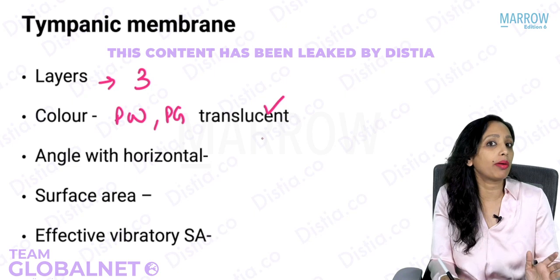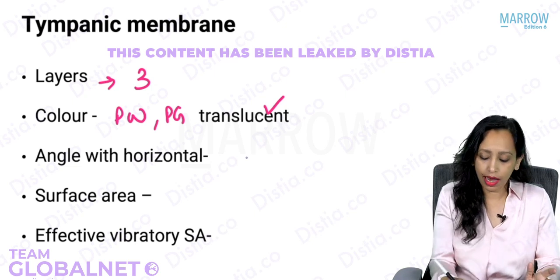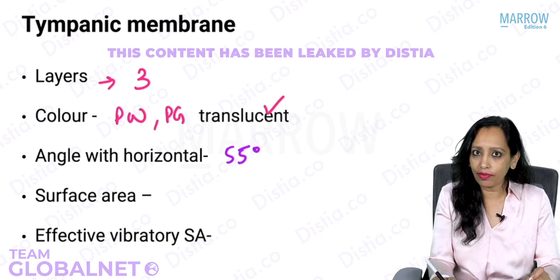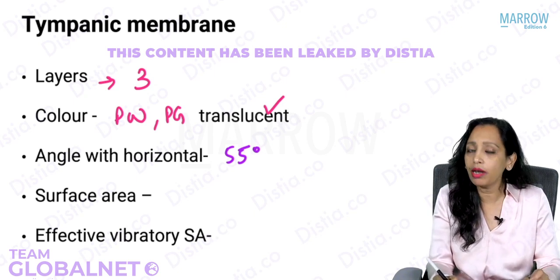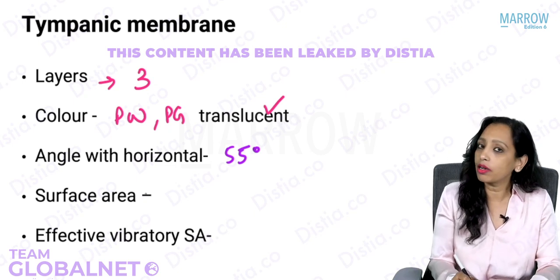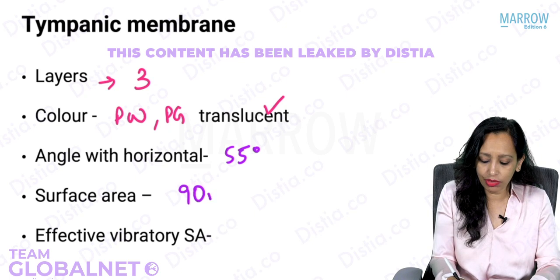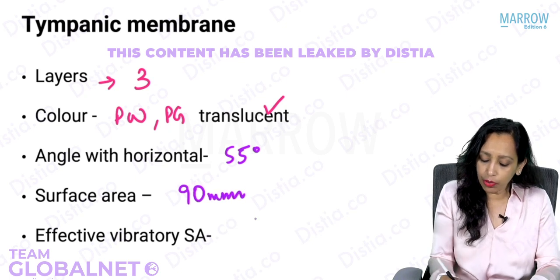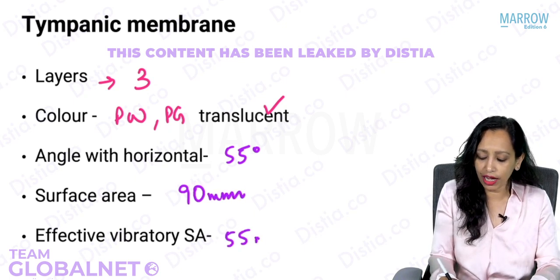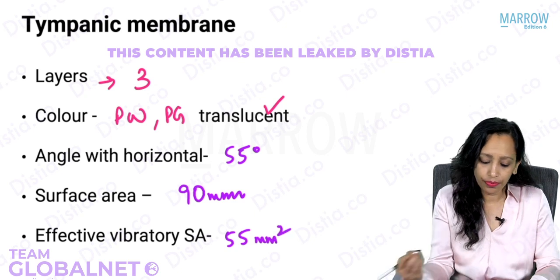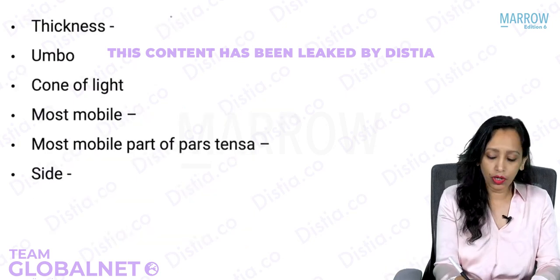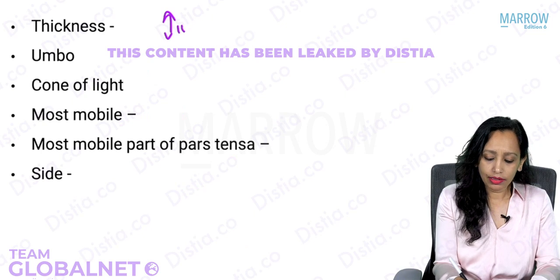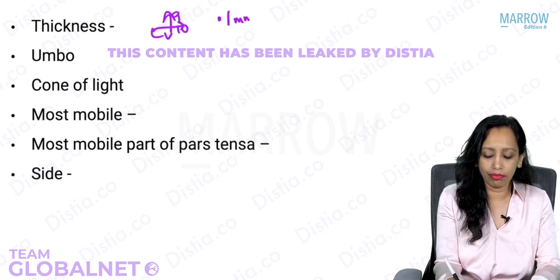What's the angle of the tympanic membrane with the horizontal? Yes, it is 55 degrees. What else is 55 degrees on the tympanic membrane? Effective vibratory tympanic membrane surface area. What is the normal anatomical surface area? It is 90 millimeters square. But the effective vibratory surface area is 55 millimeters square. What is the thickness? Yes, we know that the length is 10, breadth is 9 and the thickness is 0.1 millimeters.